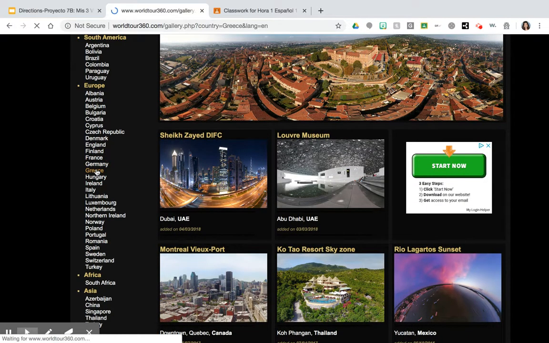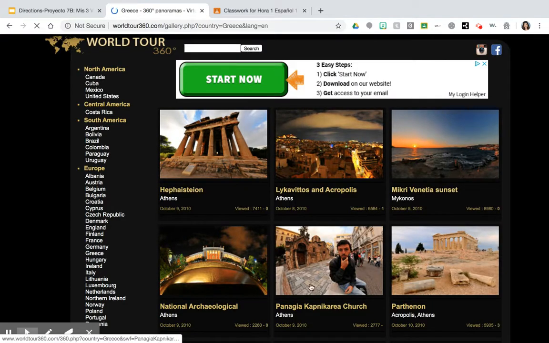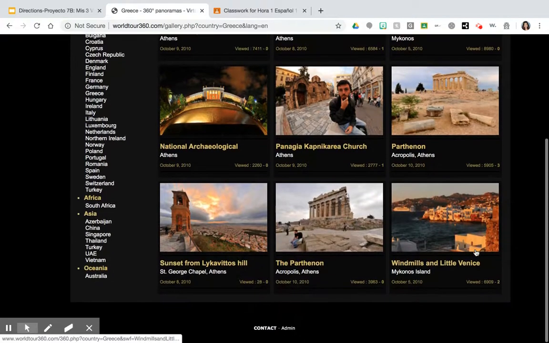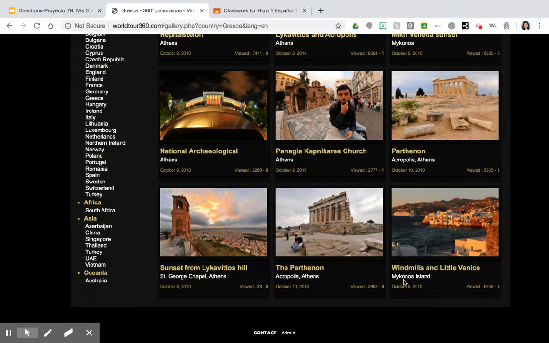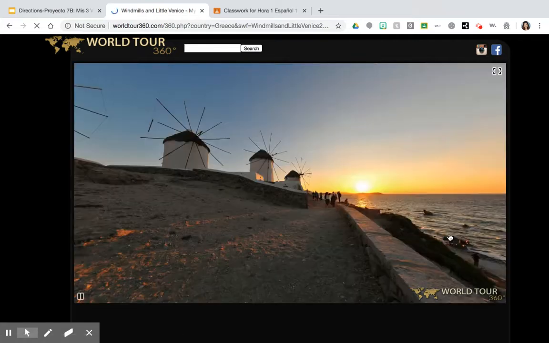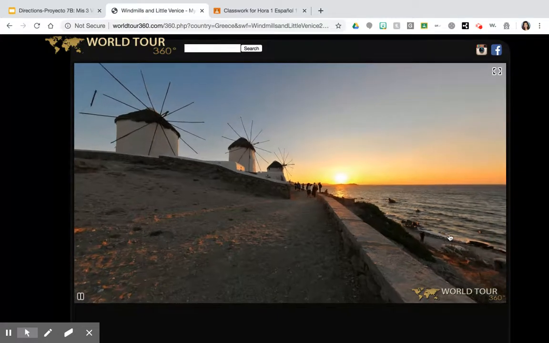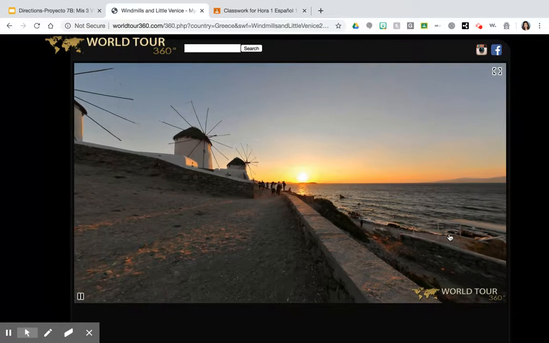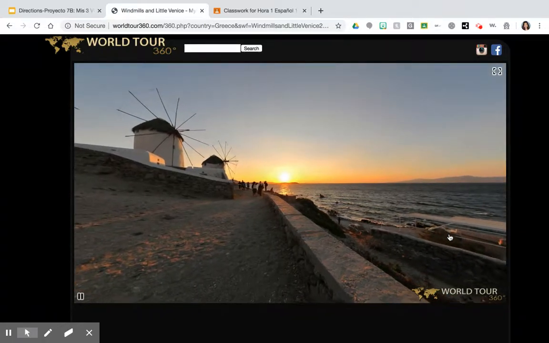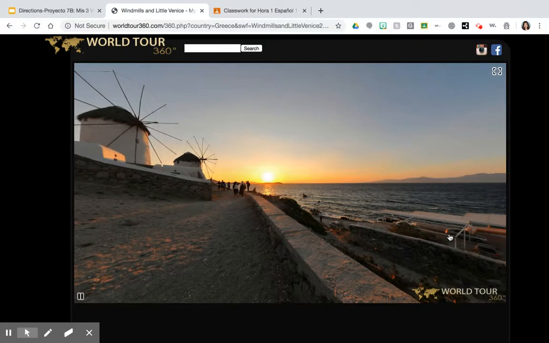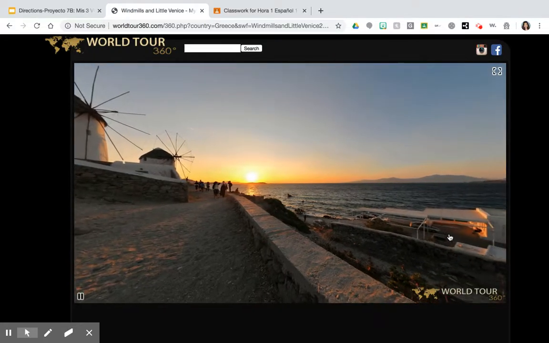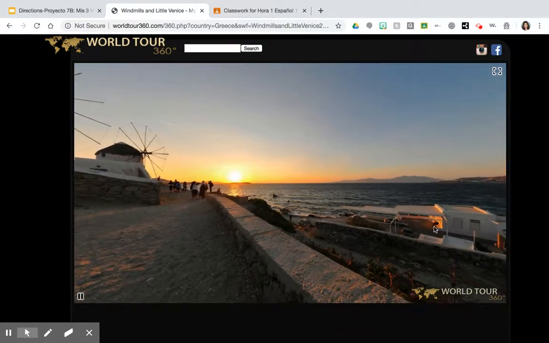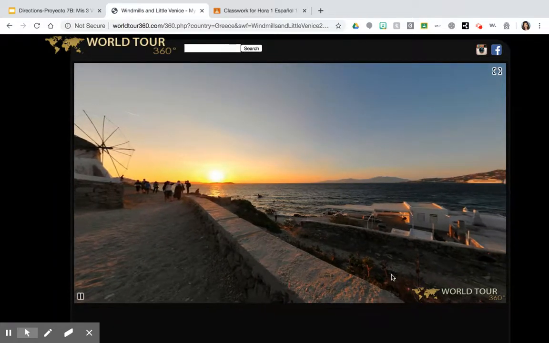So let's say I want to go to Greece. Where in Greece? I've always wanted to go somewhere beachy. Yes, somewhere like this. Mykonos Island. Okay. And it just automatically starts taking you on the tour, a 360 tour. So you see people are relaxing by the sun. You see, what else do you see? This guy's just sitting there. Look at the scenery. It's beautiful.